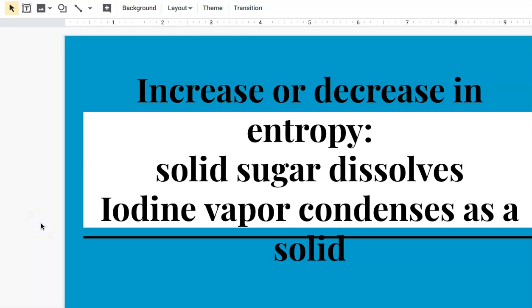Okay, hopefully you've given yourself enough time to think. Let's go over the answers here. In the first one, as solid sugar dissolves into water, its entropy is going to increase. That sugar, becoming aqueous, now can move freely throughout the water. It has many more positions it can occupy, so its entropy will increase. As the iodine gas becomes a solid, it will not be able to occupy as many spots, so its entropy will decrease. We'll have a negative change in entropy on this one.